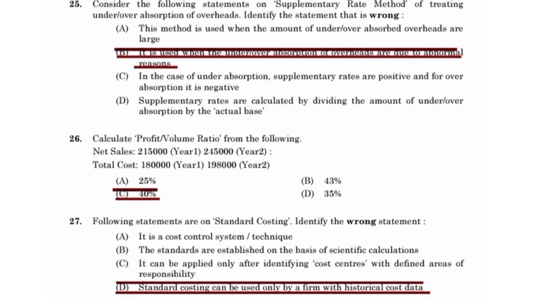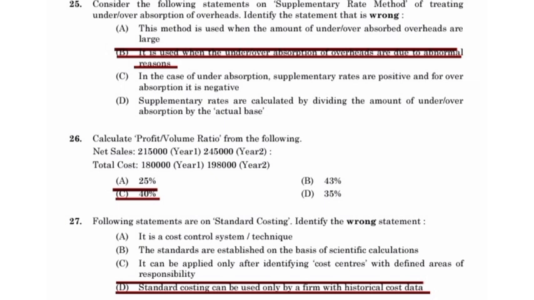Calculate the profit volume ratio from the following. Net sales: year 1, 2 lakh 15,000; year 2, 2 lakh 45,000. Total cost: year 1, 1 lakh 80,000; year 2, 1 lakh 98,000. Answer option C, 40%.